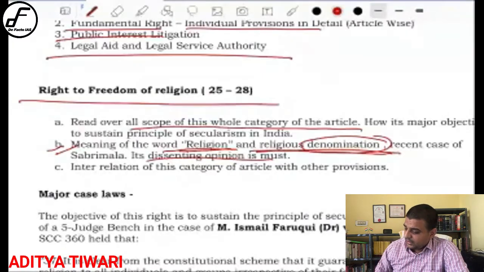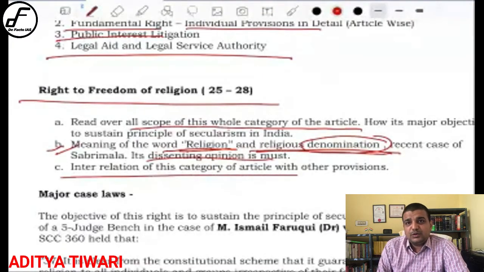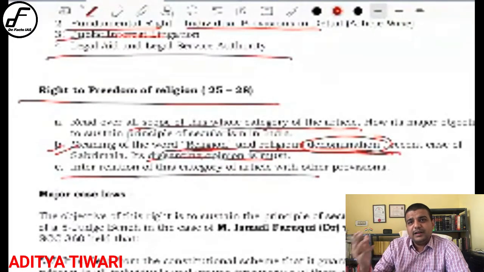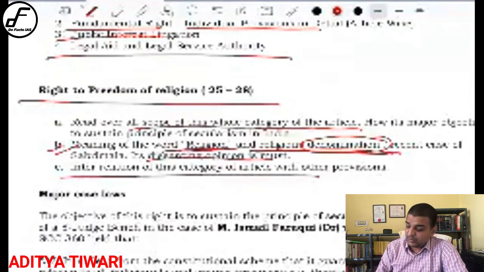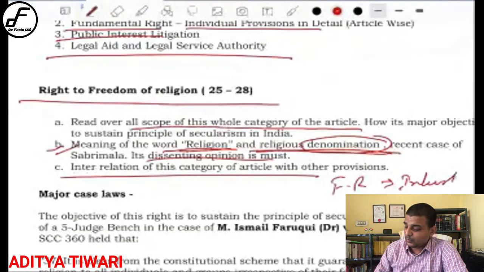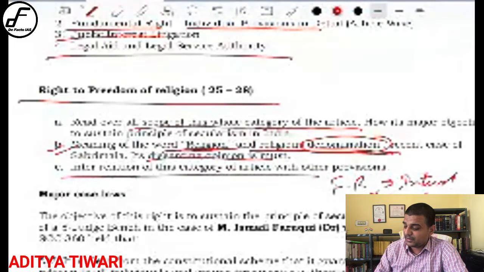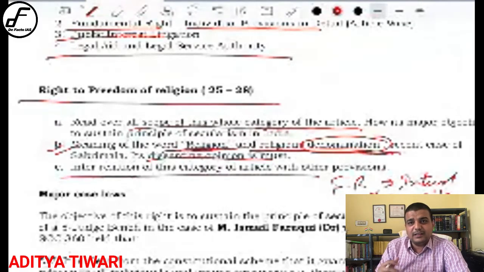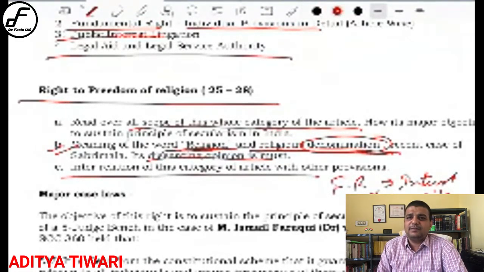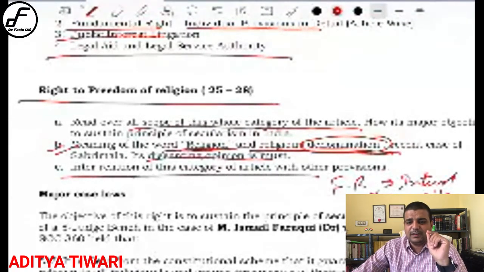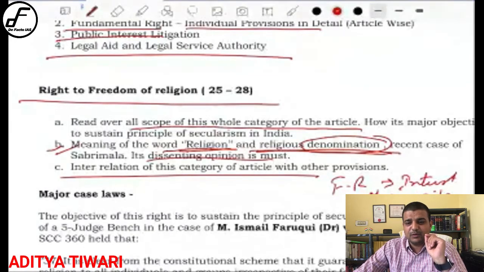Similarly, this interrelation between other categories: 25 to 28 has to be read with 29 and 30. See, in the very beginning I told you that fundamental right basically tries to protect the interest of minorities a lot. Why does it do so? Because in the case of minority, they do not have the political power to enforce their interest. So they try to enforce it through these articles. That is why in any constitution in the world you will see that the fundamental rights are specifically provided to the minority. So the primary purpose of the fundamental right is to protect minorities from the rule of the majority.